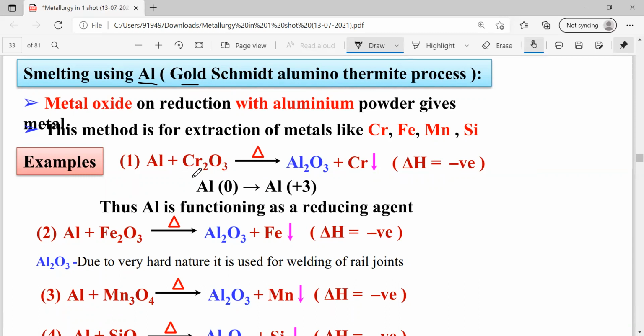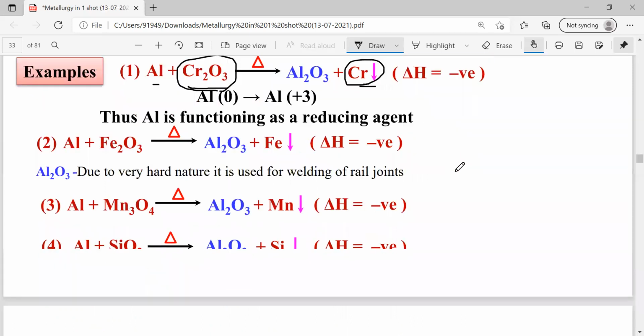Here you can see chromium oxide is there. If we want to extract chromium, then I'm going to react this chromium oxide with aluminum. Aluminum is going to react with oxygen, removed as aluminum oxide. Then from this chromium oxide, we can extract chromium. Conversion of metal oxides to metals by using reducing agents, the reactions are called smelting reactions. And whenever we are using aluminum as a smelting agent, the reaction is known as the Goldschmidt aluminothermic process.